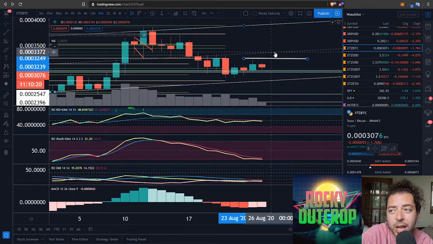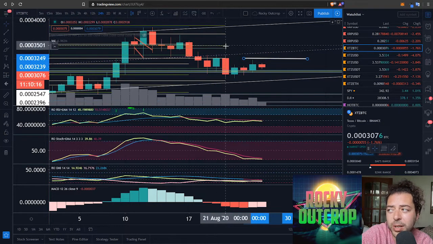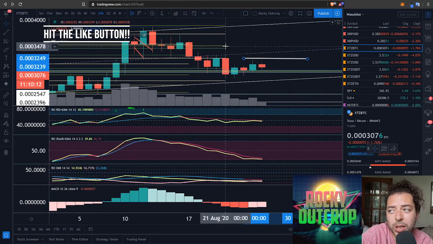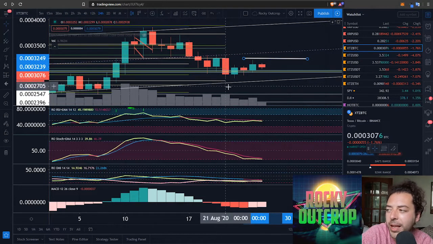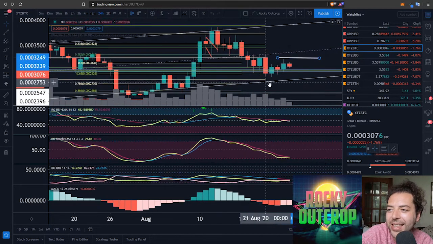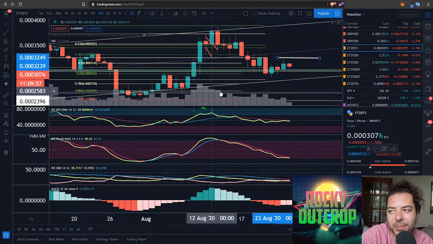Now, if you want to talk about where we could see movements beyond either of those two areas, then the next one has got to be towards that 35k, where we have a 618 Fibonacci retracement. Golden pockets is my precious over here. That's another golem reference for you. Haha. Golem. And then looking down the way, you have this background pattern of the parallel channel. Movements beyond this area could very easily see us come down and challenge these other levels, where we've been in the past, at 25,000 satoshis.